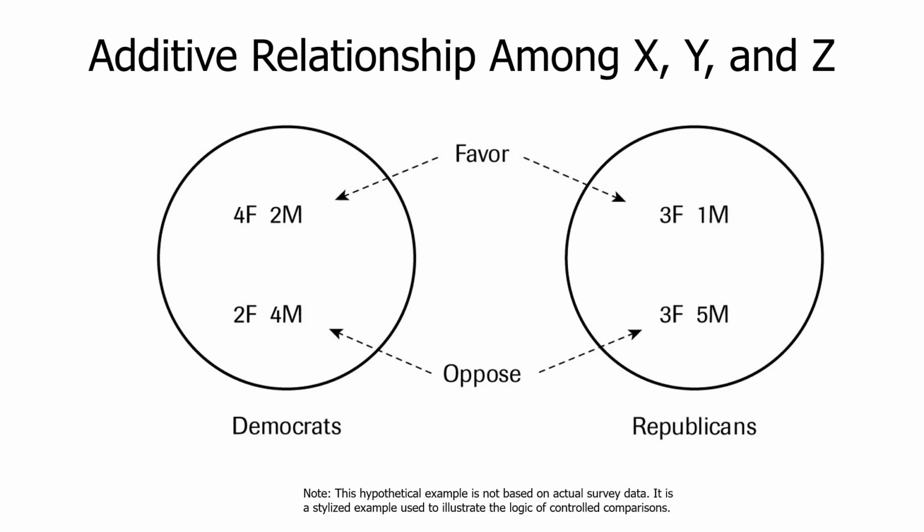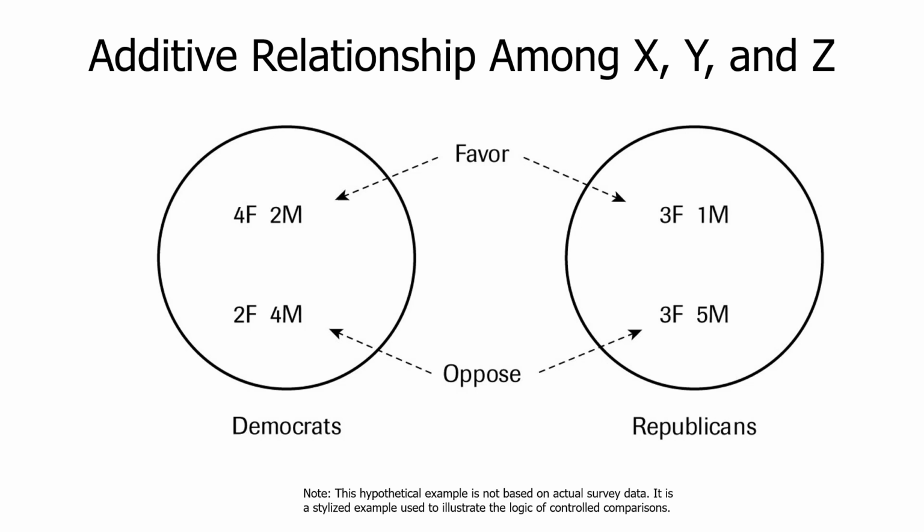All right, let's see what happens with the men. Let's go over to males here. 2 of 6, which is about 33% of the male Democrats are in favor. And over here, support among the male Republicans is very low. It's 1 of 6, which would be about 16%, let's say. So we go from about a third, 33% to 16%. It's another 17-point effect for males on the basis of partisanship.